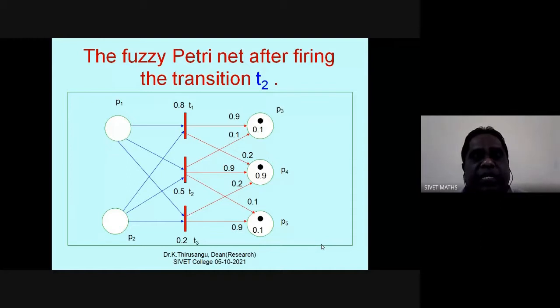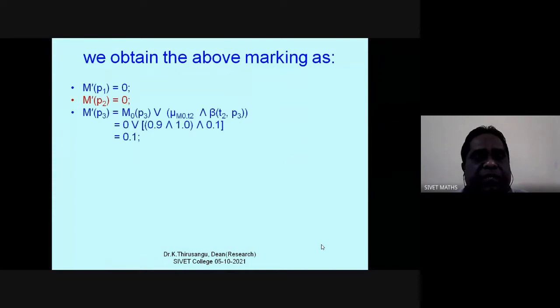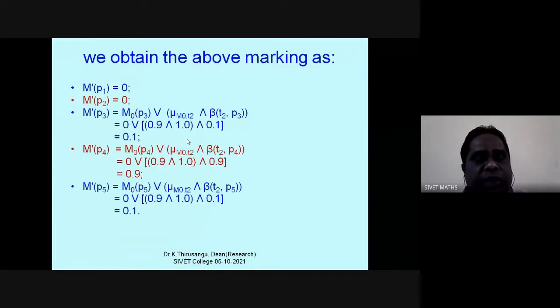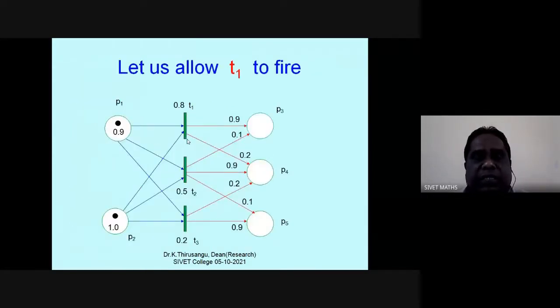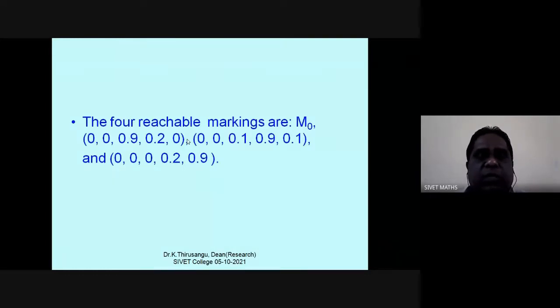So in such a way we are getting markings in different ways according to this definition. What I said, this is the initial marking. Initially we have chosen the minimum of these two. Then another weight I am choosing. With all those things, I am getting this. This is the formula. Don't worry about it. So our values are calculated like this. If you are allowing P1, we will get a different marking. If you are allowing P3, we will get a different marking like this. There are 4 reachable markings.